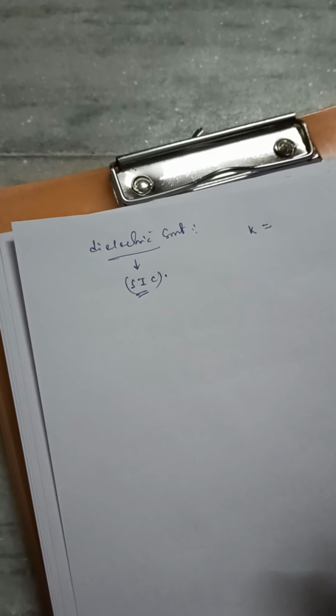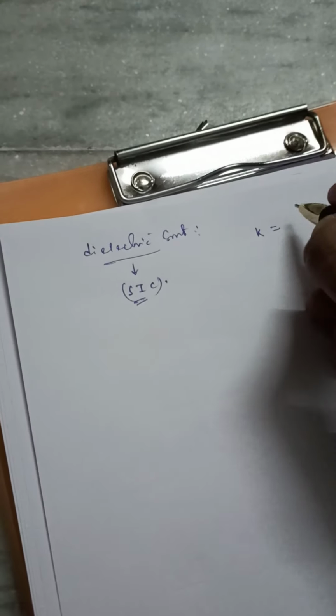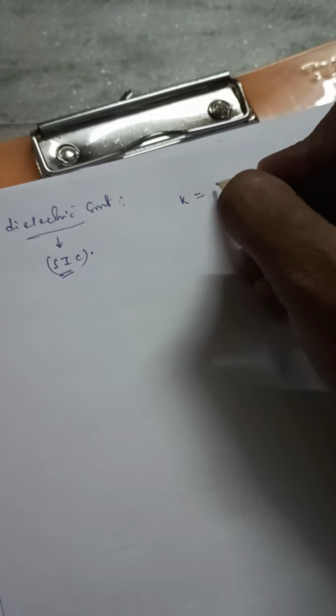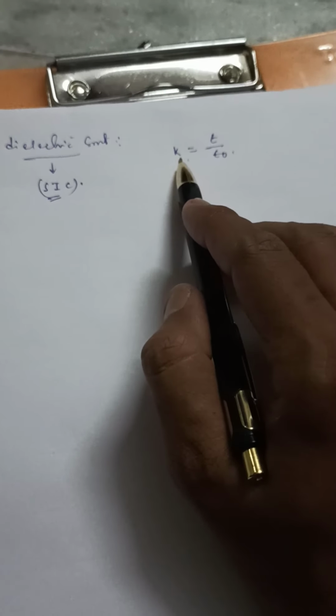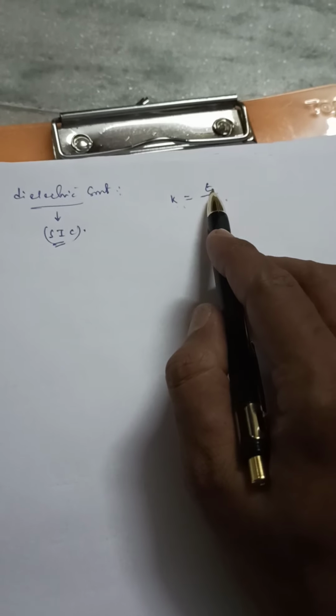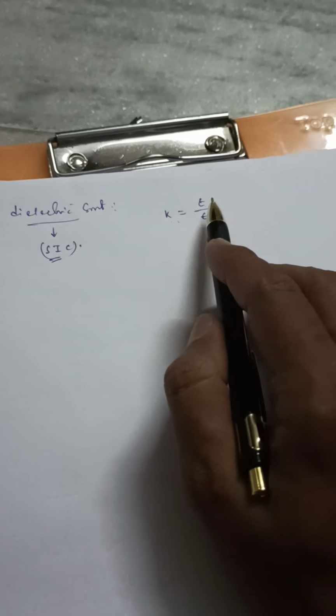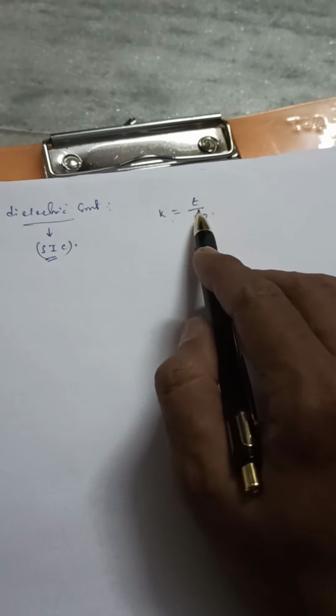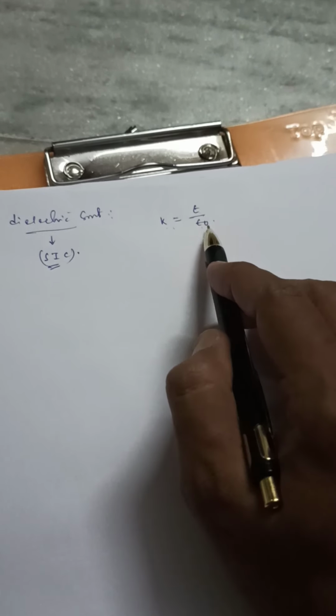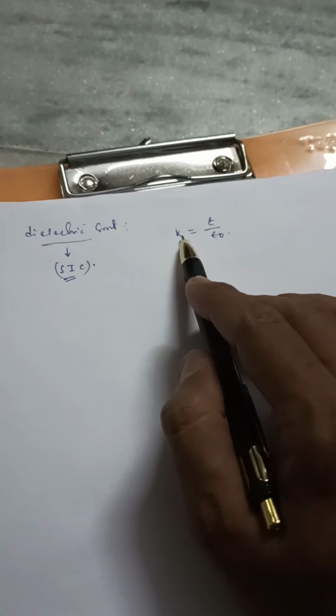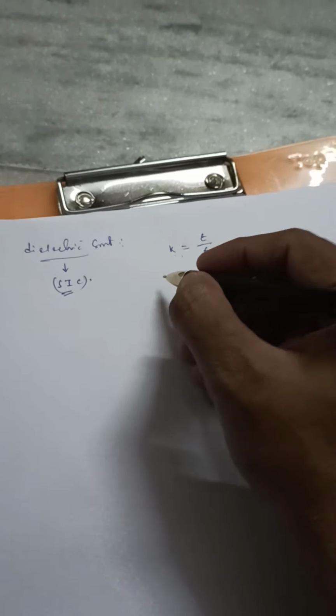Okay, and another definition of dielectric constant for the time being which you can get, that is epsilon by epsilon 0. That means for any medium, suppose you want to define the value of dielectric constant, that means the permittivity of that medium divided by permittivity of vacuum represents the dielectric constant of that medium.